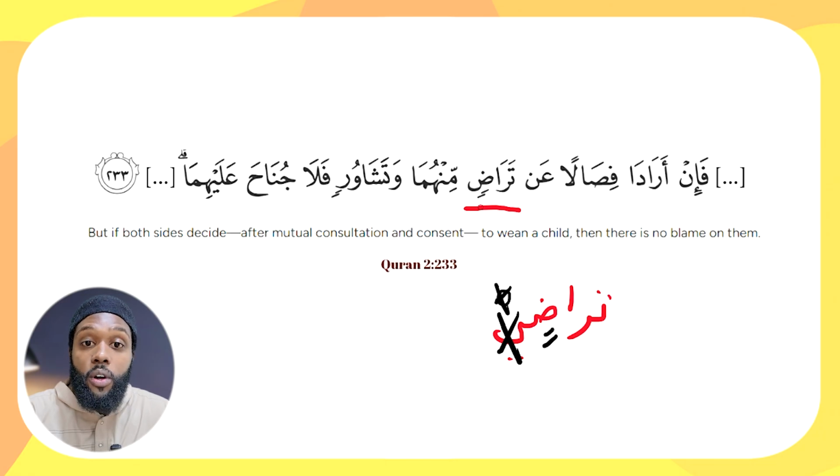And yes, the word taradin, right, mutual consent, is in the state of jar due to an, right, the harf jar, an. But the sign of it being in a state of jar is not this kasratain here. It's the kasratain that is hidden on the hidden ya. Now for this rule, there is only one exception. It takes a fatha wa nasb without objection.